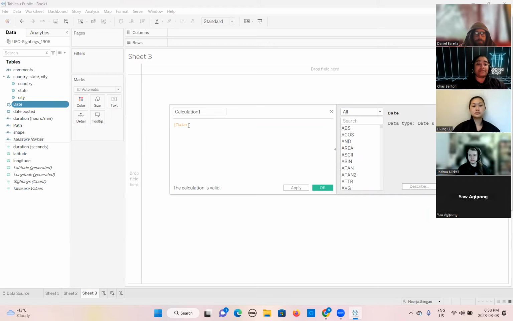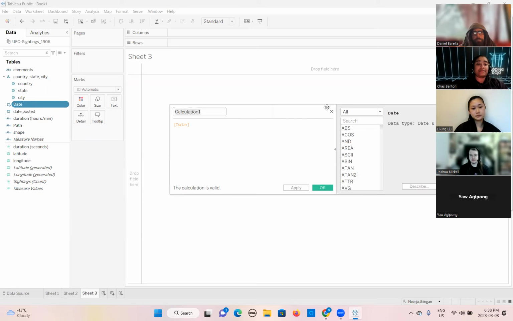This is showing the date field automatically here. Why? Because I have right-clicked on the date. So it will automatically pick up the name of the field on which you want to apply any function. You don't need to write that. You can see it is coming in square brackets in orange color. So this means it is already a column in your original data set. And it will also show you the calculation is valid. So here you can rename it if you want.